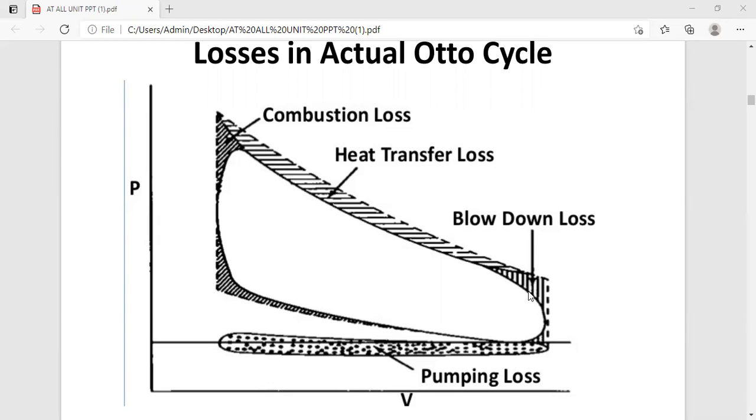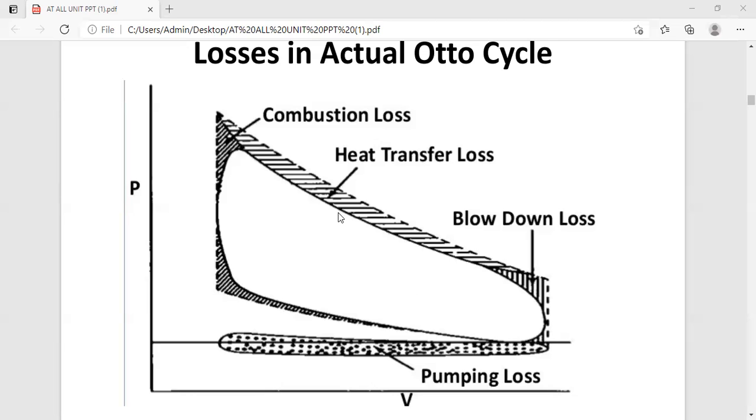Next, related to the blowdown losses, the shaded portion shows the loss of work, and this loss of work we are calling the exhaust blowdown losses.